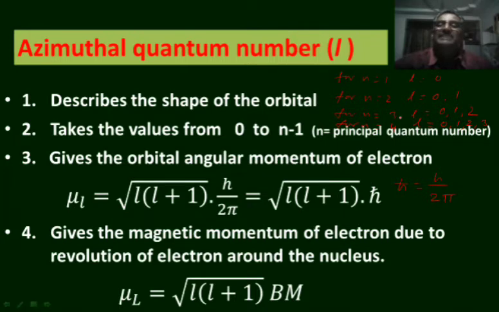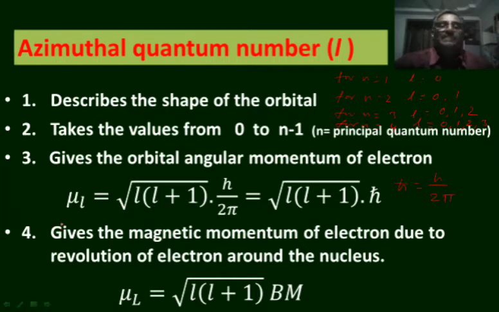For L is equal to 2 in any main energy level, in the fourth energy level or third energy level, the angular momentum will be square root of 2 into 2 plus 1 into h by 2 pi. 2 into 2 plus 1 is square root of 2 into 3, that is square root of 6 into h by 2 pi. So in this way, the L value gives the angular momentum of electron in an orbital, not in orbit.